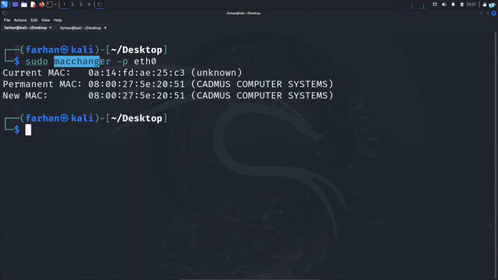Now a few important notes before I end the video. The tool macchanger is not effective over the internet. It is only effective over the local area network, meaning your home network or school network. Also, changing the MAC address that frequently might disrupt your network connection and your internet might be disconnected. So please be careful before running macchanger or this script that I showed you. If your internet gets disconnected, then revert back to the original MAC address and your internet will be back.